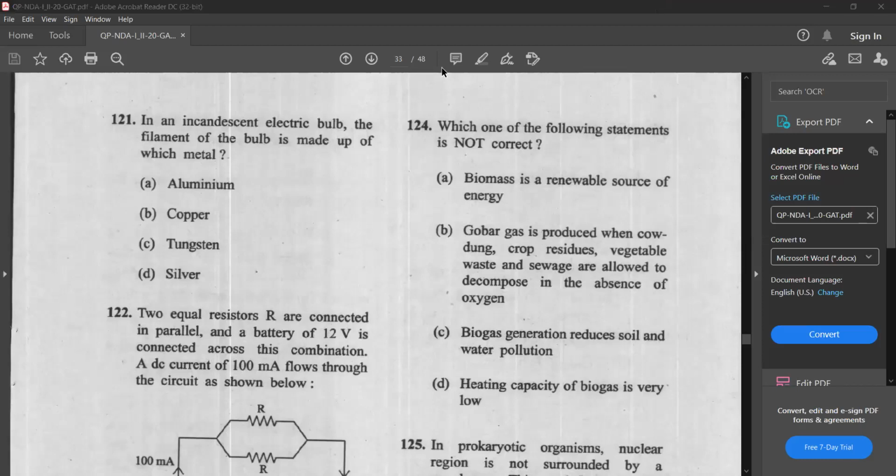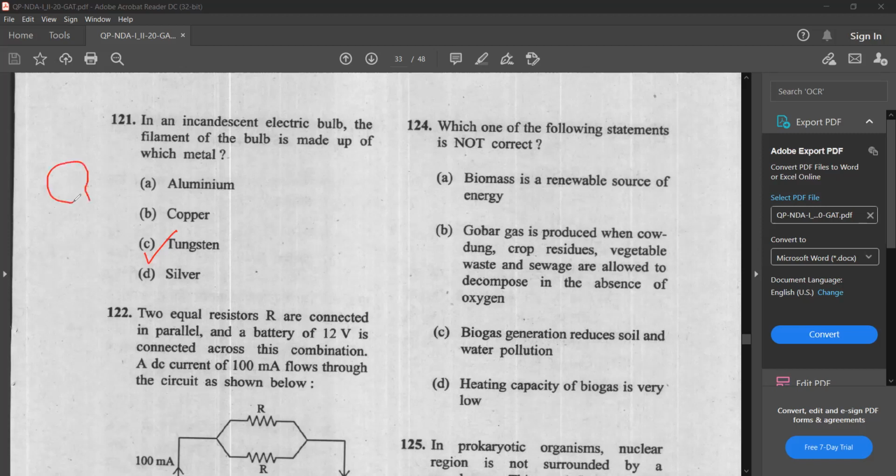Next question. In an incandescent electric bulb, the filament of the bulb is made up of which metal? Aluminum, copper, tungsten, silver. Which is the answer? The answer is tungsten. So what are the properties of tungsten that help in using this metal as the filament of a bulb? That is what we are going to see.